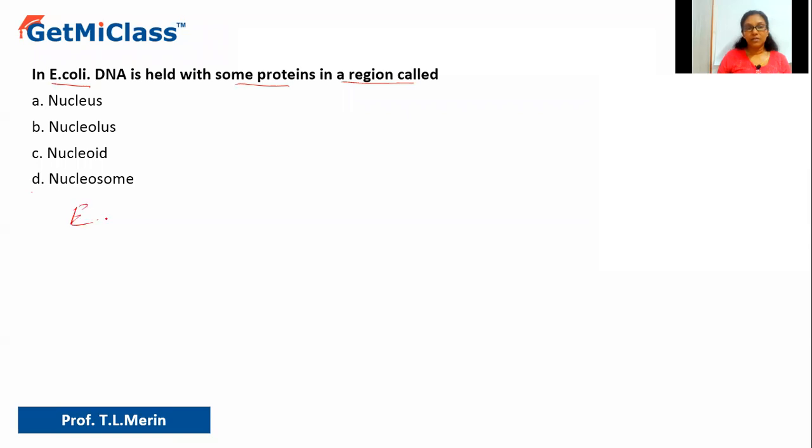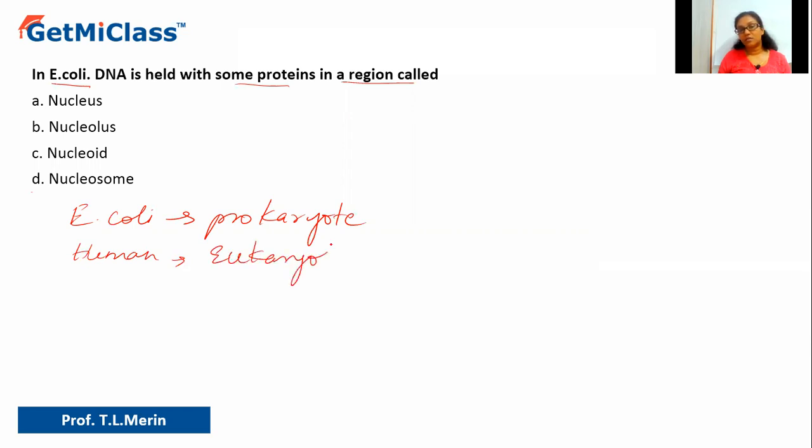Now, if you talk about E. coli, what kind of organism is E. coli? E. coli is a prokaryote, right? Whereas higher organisms like human beings are eukaryotes. So, what do you mean by prokaryote? They have a primitive nucleus.